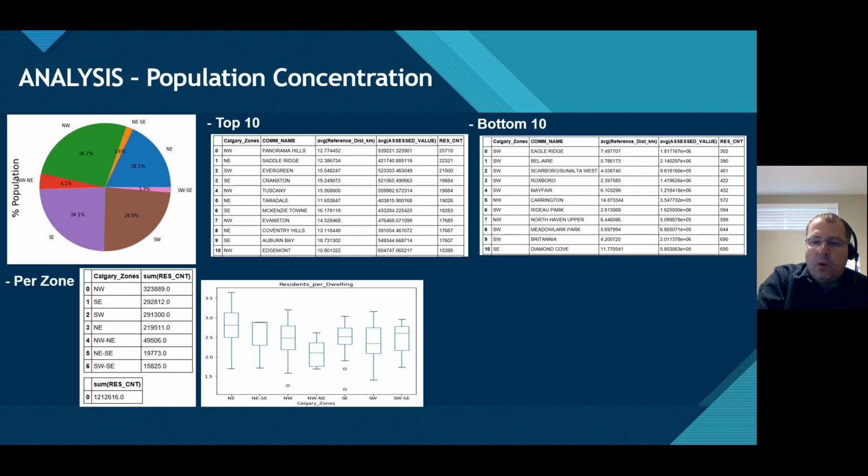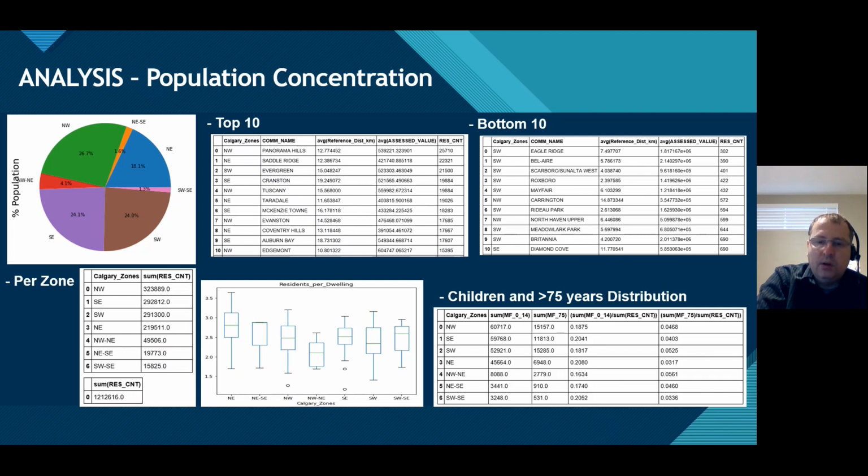The top 10 communities just have one with an average property value higher than $600,000 and more than 10 kilometers from downtown, whereas almost half of the lowest 10 populated communities have more than 1 million on average property assessment. In terms of children and people with more than 70 years old, the percentage of the total residents is almost the same per zone, as we can see on this table.